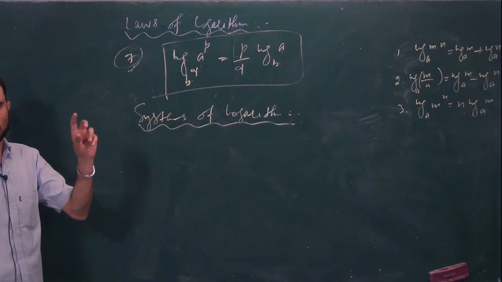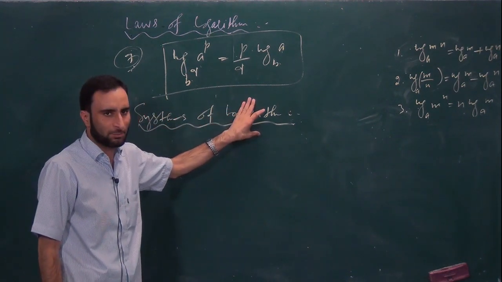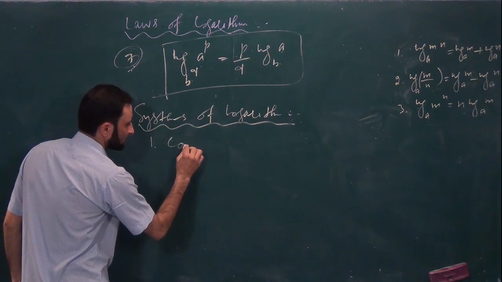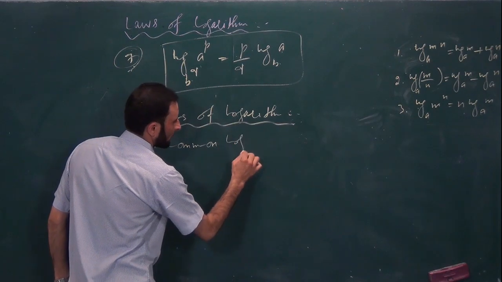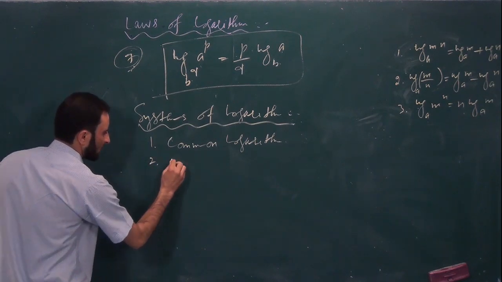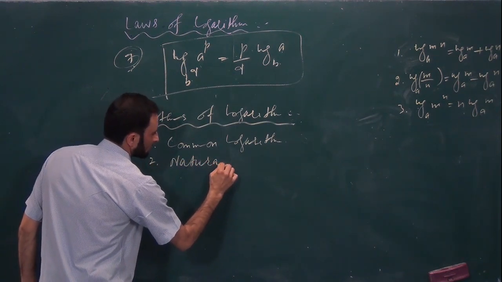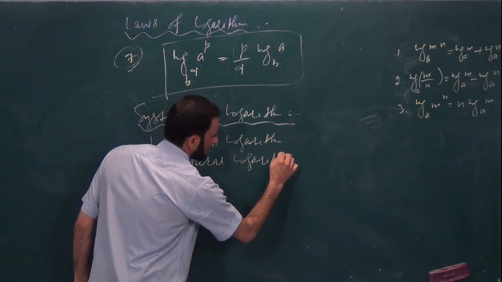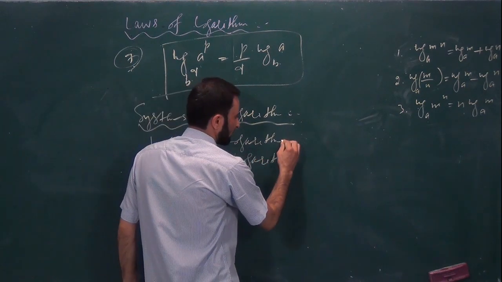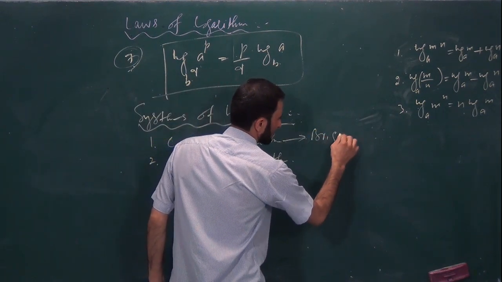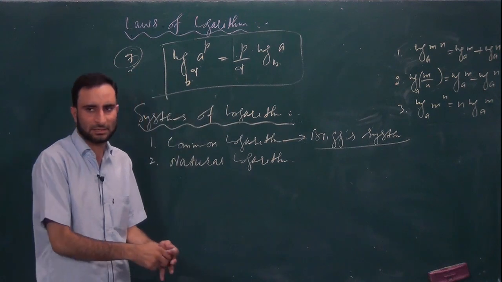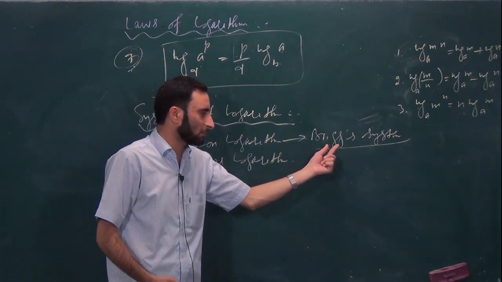Most commonly we use two basic systems of logarithm. One is the common logarithm, another is the natural logarithm. Now the first one, common logarithm, is also called the Briggs system. Why is it called the Briggs system? Because in this system we always take base as 10.